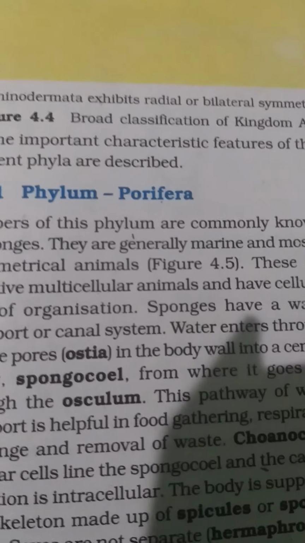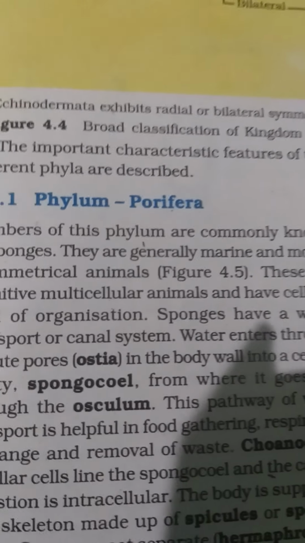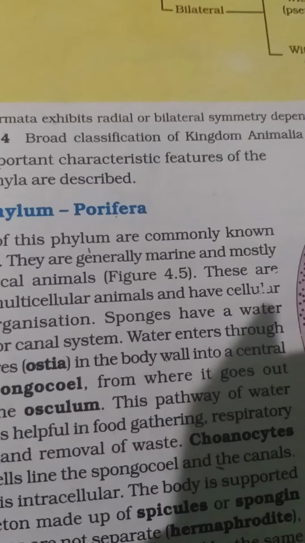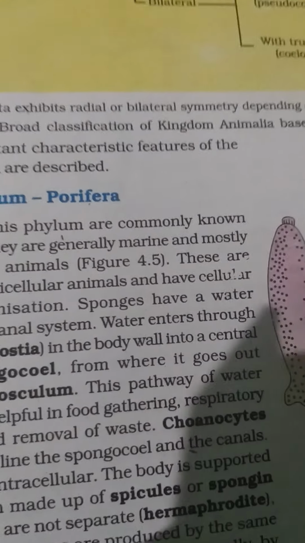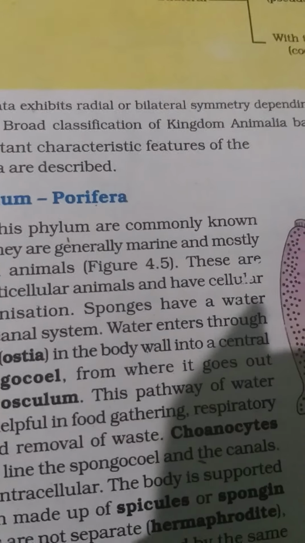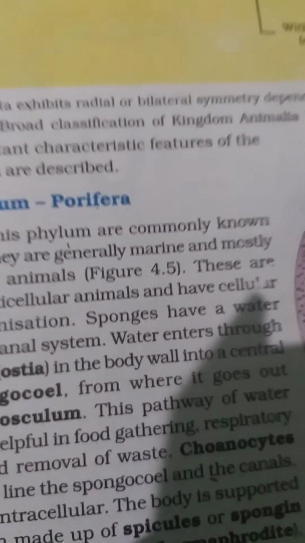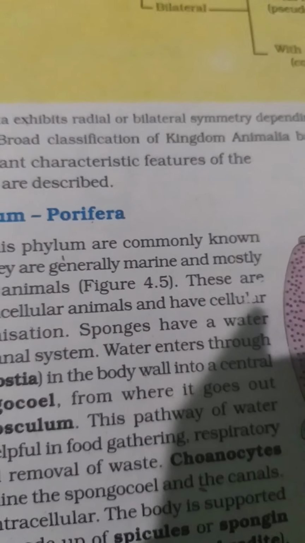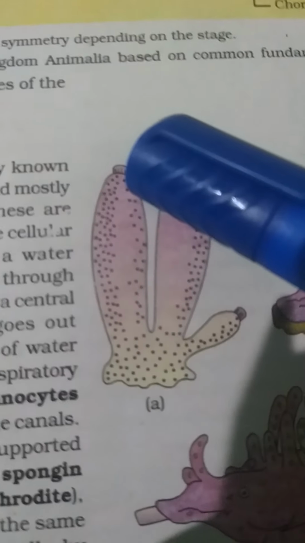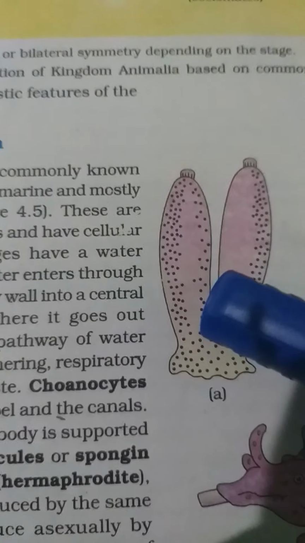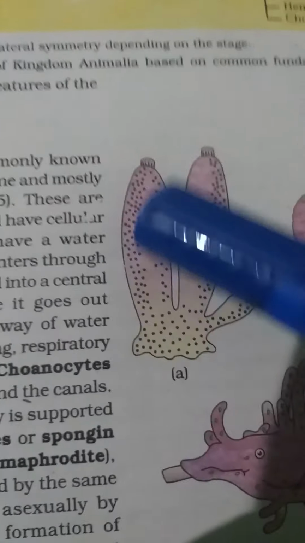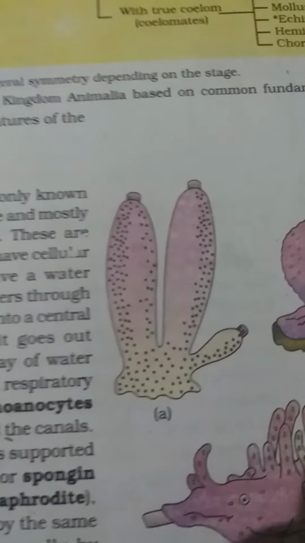Okay, so they have minute pores, known as ostia, and the body cavity is the spongocoel. Here the osculum is there. So from here the water enters the body, and from these small pores the water comes out. See, this is the mouth part. From here the water enters the body, and these are the small fine pores through which the water comes out.